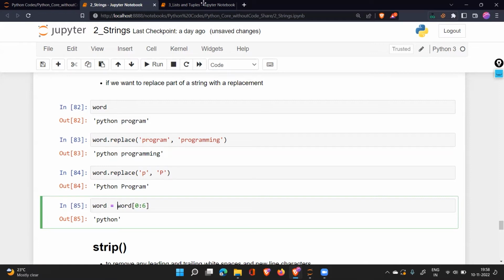You first use the slicing concept to access that particular word, and then you assign it back to the same variable. This is how you can modify that. This is the only way. Correct?